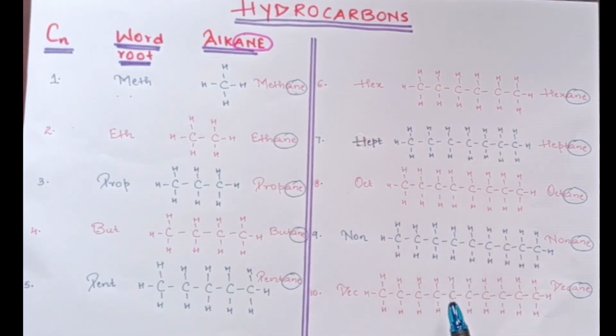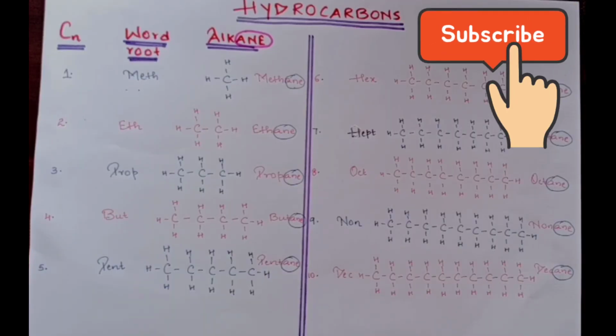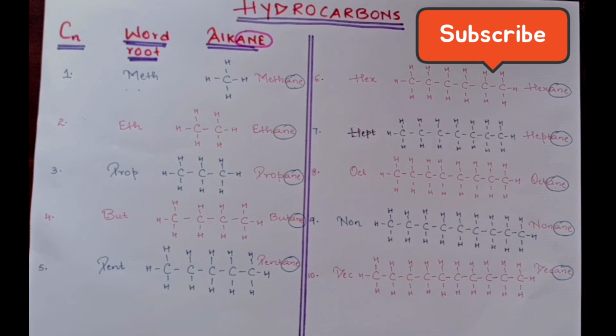Likewise, you can write down till 10. You can write down the structure for all the alkanes. Okay. So the last compound over here, the 10 carbon alkane, will give me decane. Is this clear, children? So children, this was everything related to the basics of organic compounds.